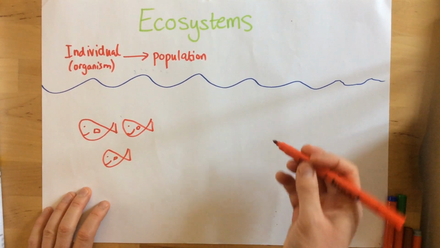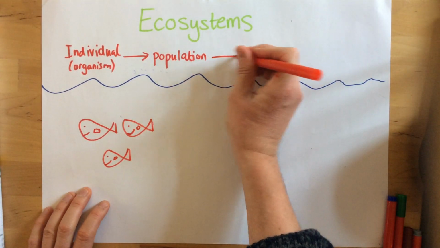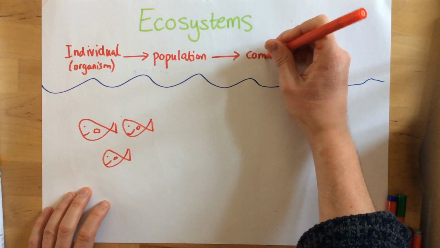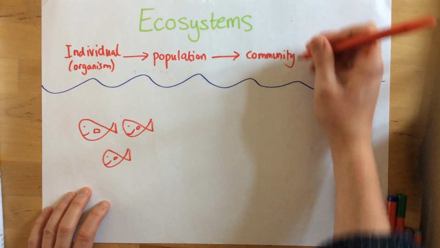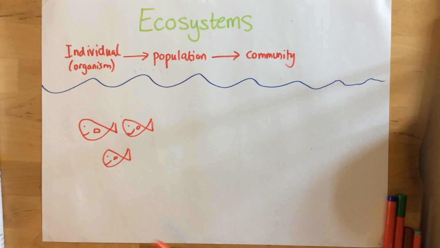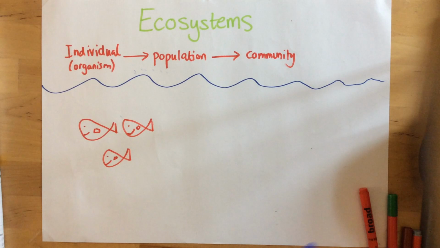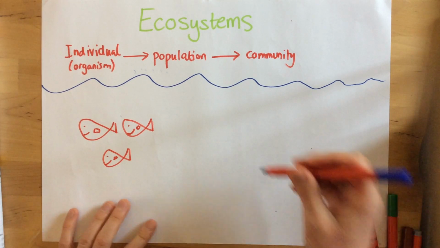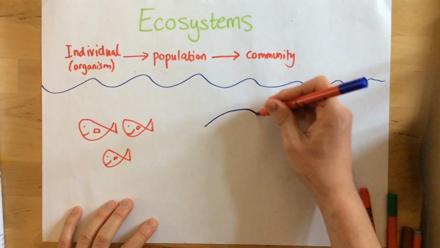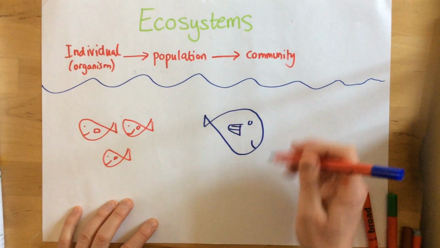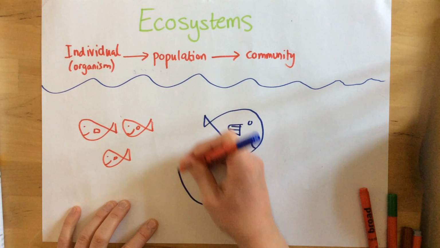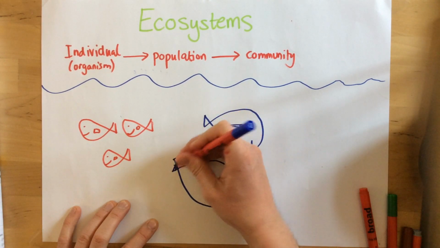If we have a look at the next level, it is a community. A community is made of a few different species of organisms, living within this habitat. A habitat is just a place to live. So let's say we've got a different species of fish. And remember as well, an organism is a living thing.